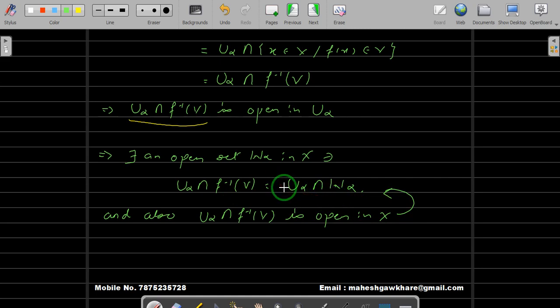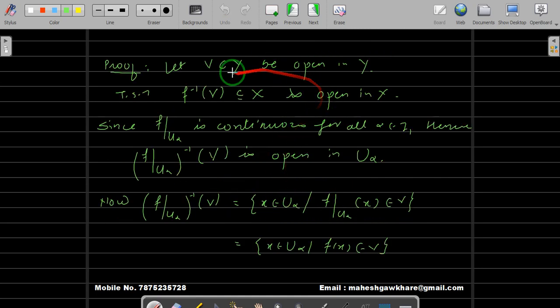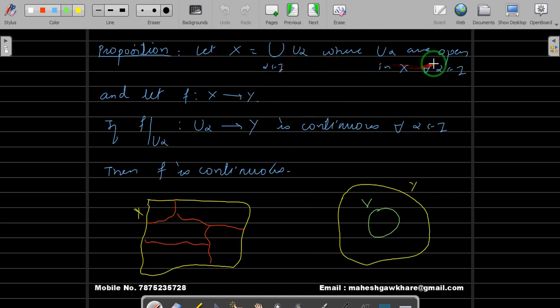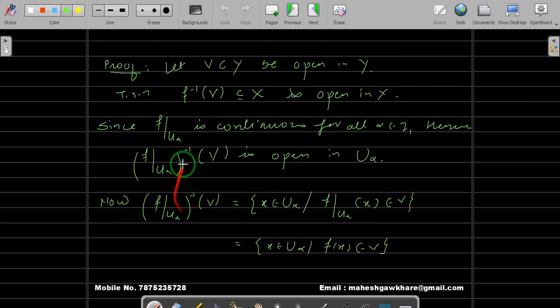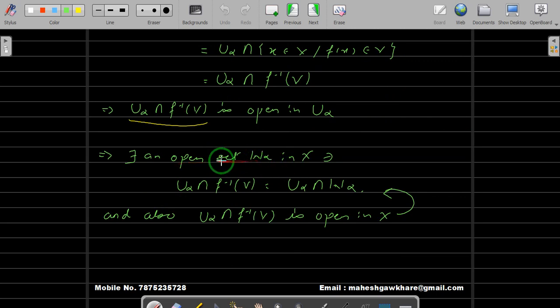We know already from the hypothesis that the U alphas are open in X, and then we have taken this W alpha, which is also open in X. The intersection of two open sets is open. That means our left hand side is also open. Okay, you can note those two points.